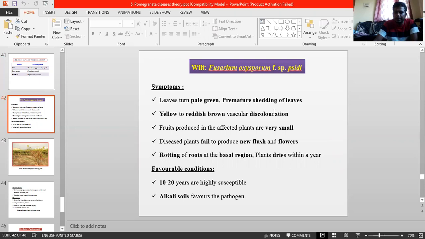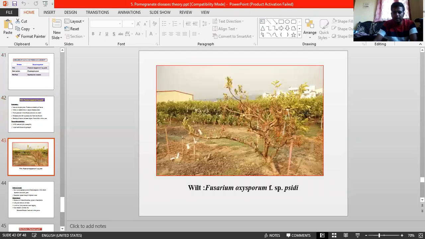Pale green, premature shedding of leaves, and yellow to reddish brown discoloration. This is a major one. Fruits produced on affected plants are very small, and plants fail to produce new flushes. These are the common things. And rotting of roots at the basal region. This is a common thing. Before going to all those things, the causal organism is Fusarium oxysporum f. sp. psidii.